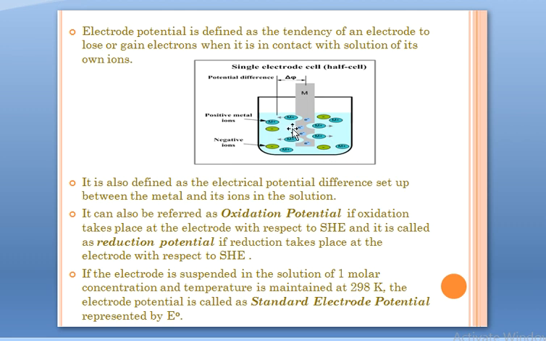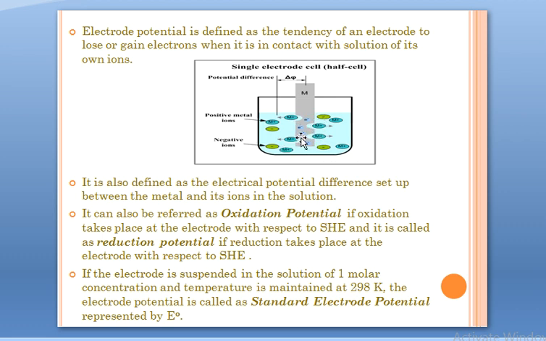Now whatever happens, whether it is oxidation of the metal, whatever the material of the electrode, whether it is zinc, copper, nickel, any material, in the solution of its own ions, whether oxidation or reduction, there will be a separation of charge because we have M atoms of the metal, and we'll have M plus or Mn plus ions depending on the nature of the metal.